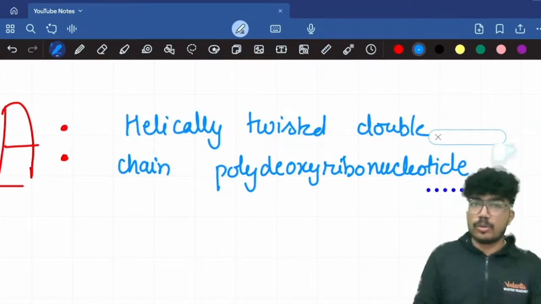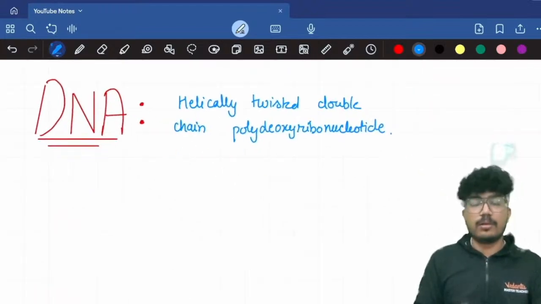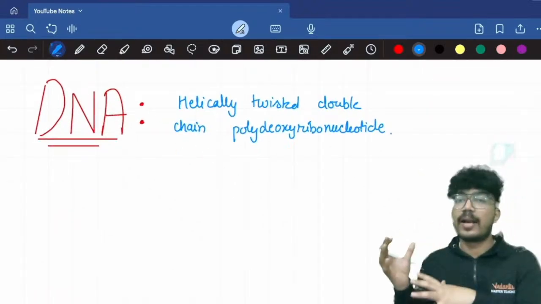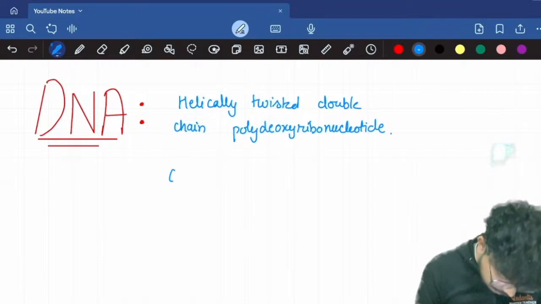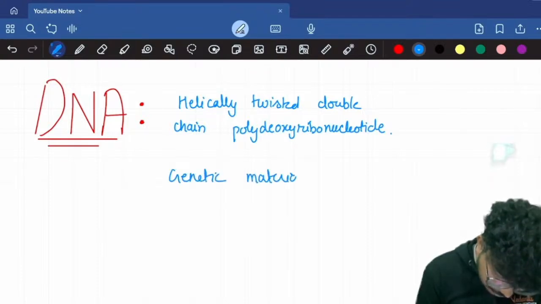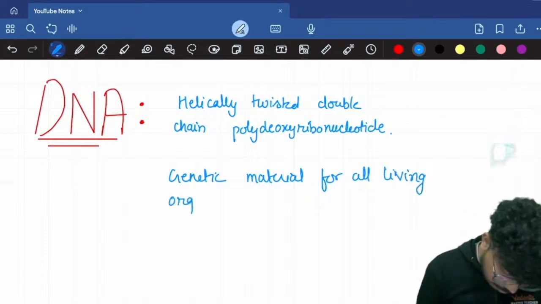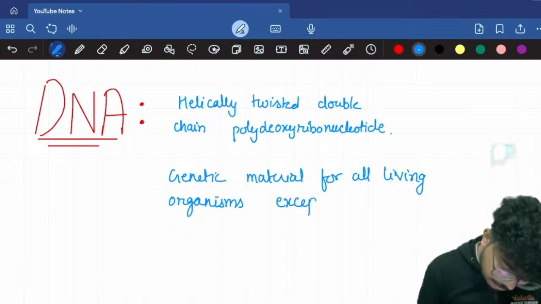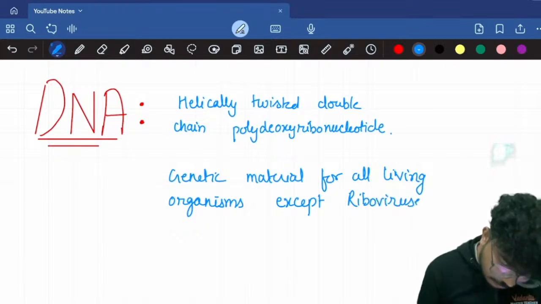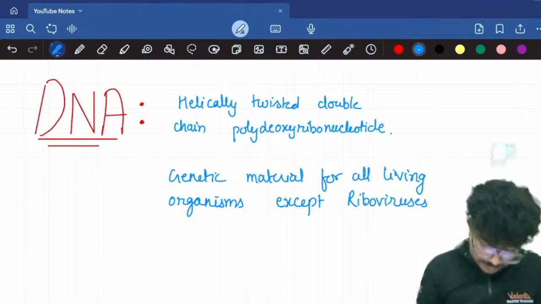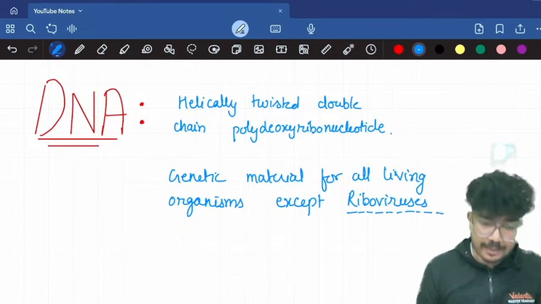DNA serves as the genetic material for all living organisms except riboviruses. Why? Because riboviruses will have RNA as their genetic material. So I'll underline this.